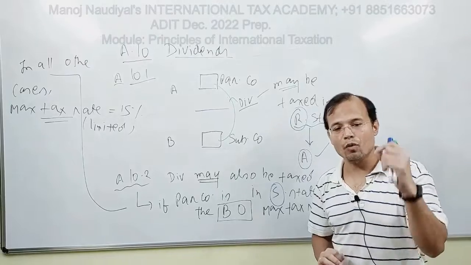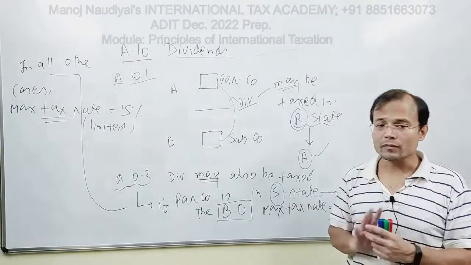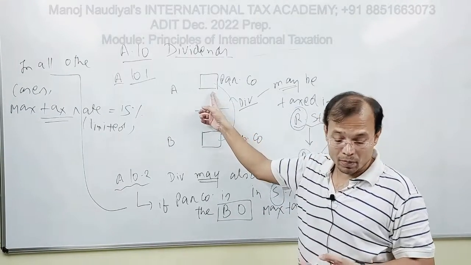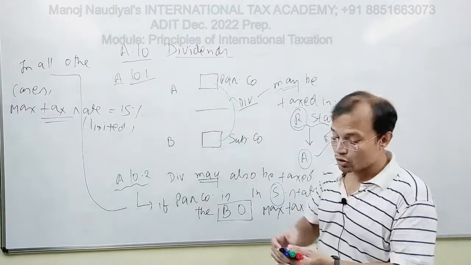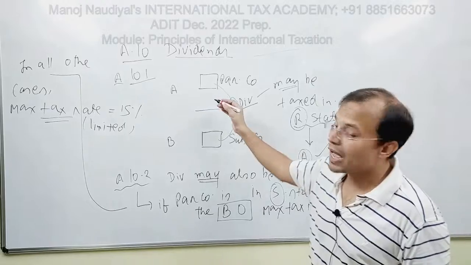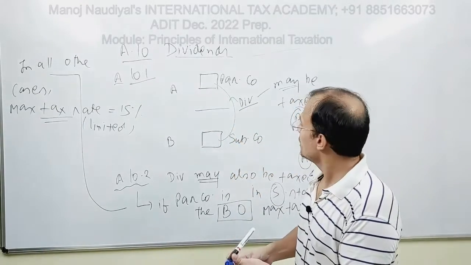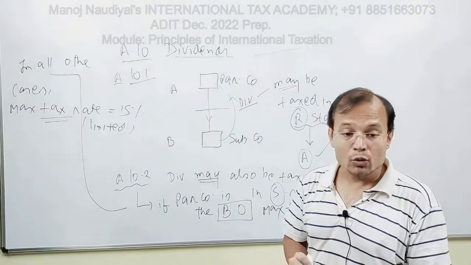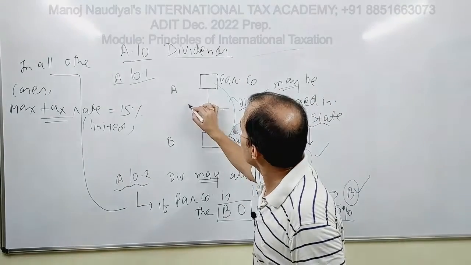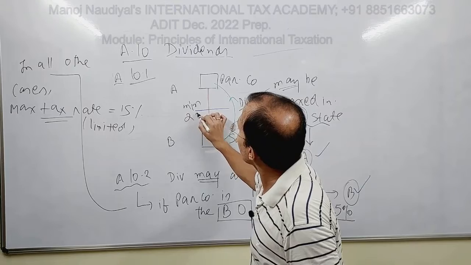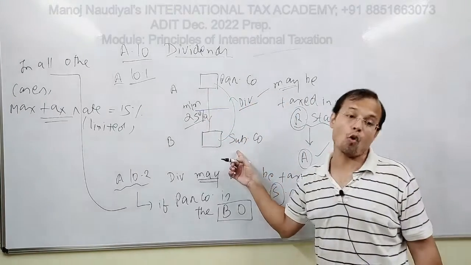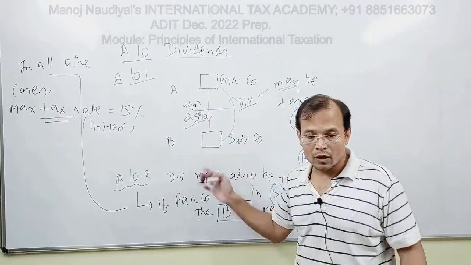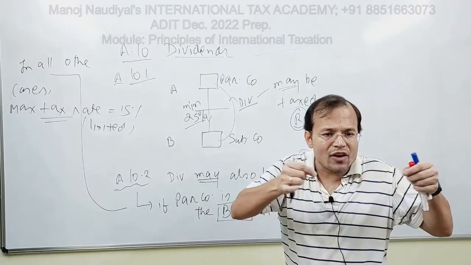And then the second condition which is imposed by 10.2 says that in addition to being the beneficial owner, this company Parco should have held a minimum of 25% of the capital of Subco throughout a 365-day period.